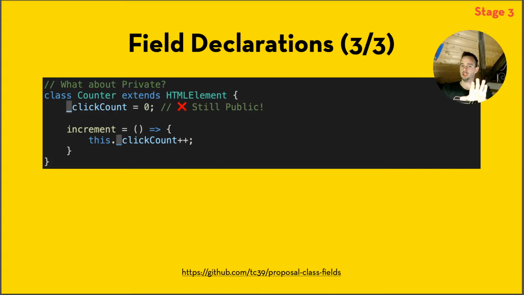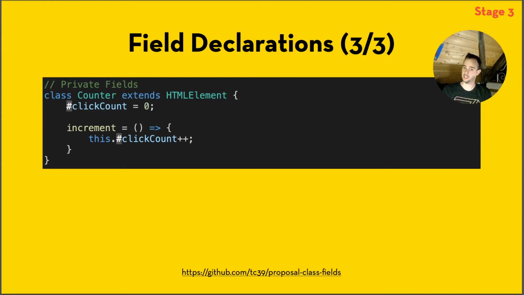So if they would push this change forward like it is, as we see here on the screen, many websites would break. So TC39 settled on a different kind of prefix and they settled on the hash or the pound. Do note that this is not hashtag clickCount. This is the private field clickCount with a default value of 0. Stage 3, so we can expect it. I think it's headed for stage 4 and it will be part of ES 2021.